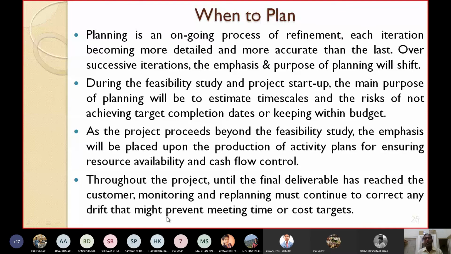Until the final deliverable has reached the customer, you have to do monitoring and replanning. Monitoring and replanning must be continued to correct any drift that might prevent meeting the target time or deadline or the cost targets.